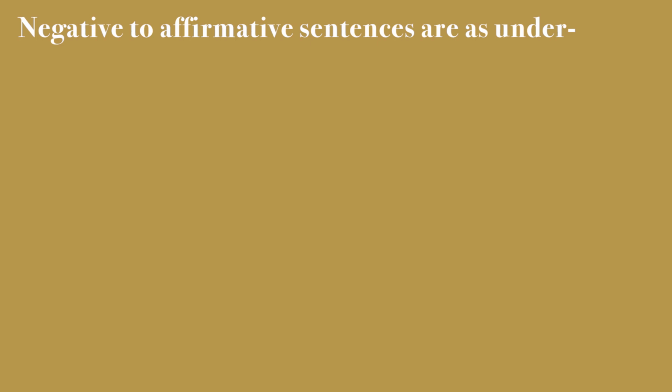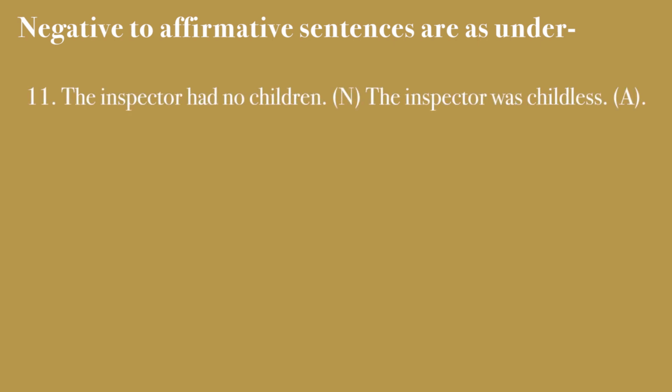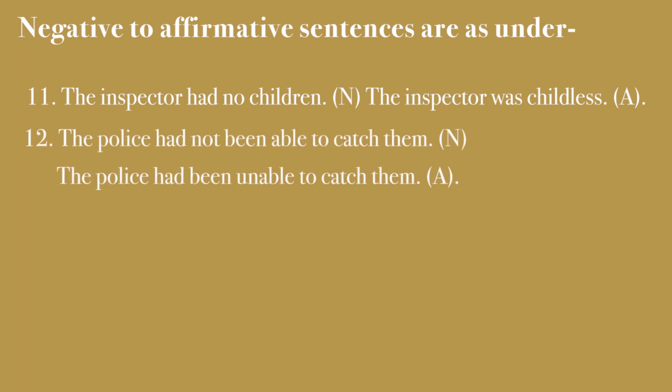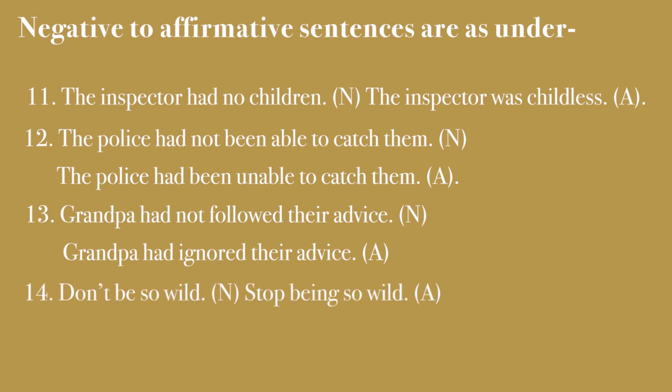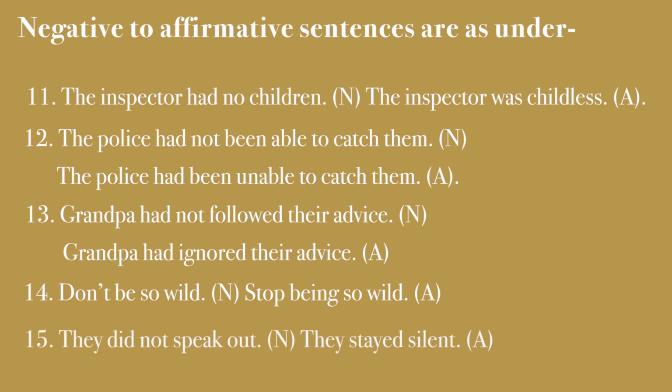Now let us see negative to affirmative sentences, how they are converted. Please see the examples. The inspector had no children. The inspector was childless. Affirmative. The police had not been able to catch them. The police had been unable to catch them. Grandpa had not followed their advice. Grandpa had ignored their advice. Don't be so wild. Stop being so wild. They did not speak out. They stayed silent. So these are some ways of converting negative sentences to affirmative sentences.